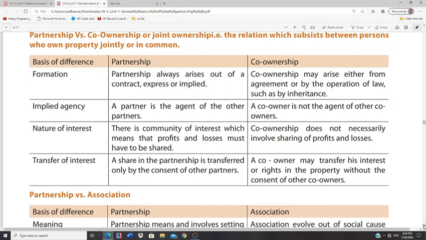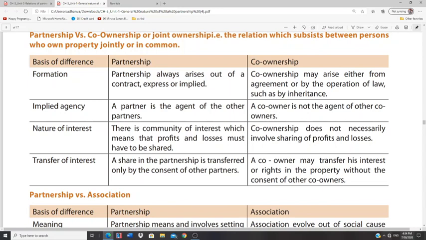They also have to bear the loss. But in co-ownership, the co-owner is responsible for his own actions. If in his part of the property he has constructed something or made certain changes, he is responsible for it. The other co-owners are not responsible for the acts done by a co-owner.